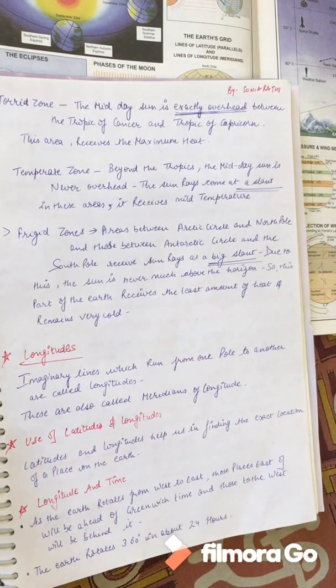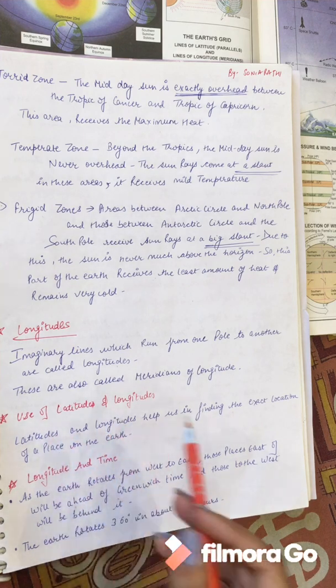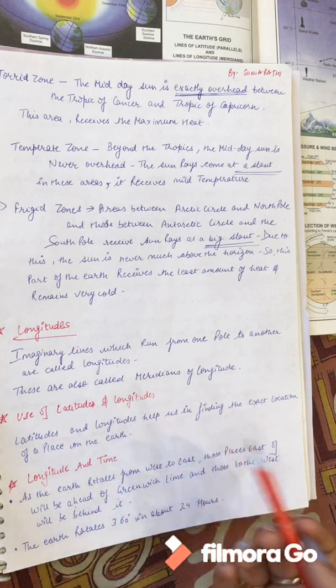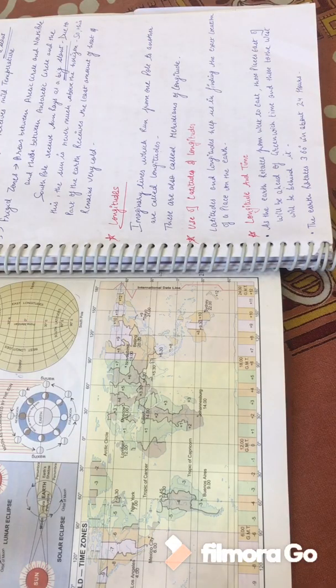Now we have studied latitude. Latitude हम क्यों करते हैं? Just to know we are living in which zone, what is the temperature of it. So that is why we studied latitude. Longitude क्यों पढ़ते हैं? Just to find the exact location of a place on the earth, we study longitude. The use of latitude and longitude क्या है? It helps us in finding the location of a place on the earth. Right. Now we will be talking about longitude and time.